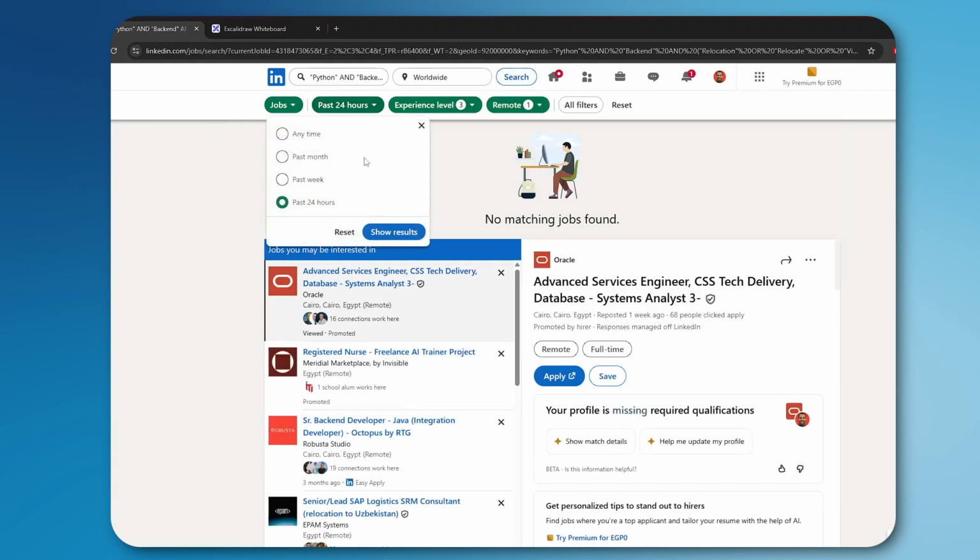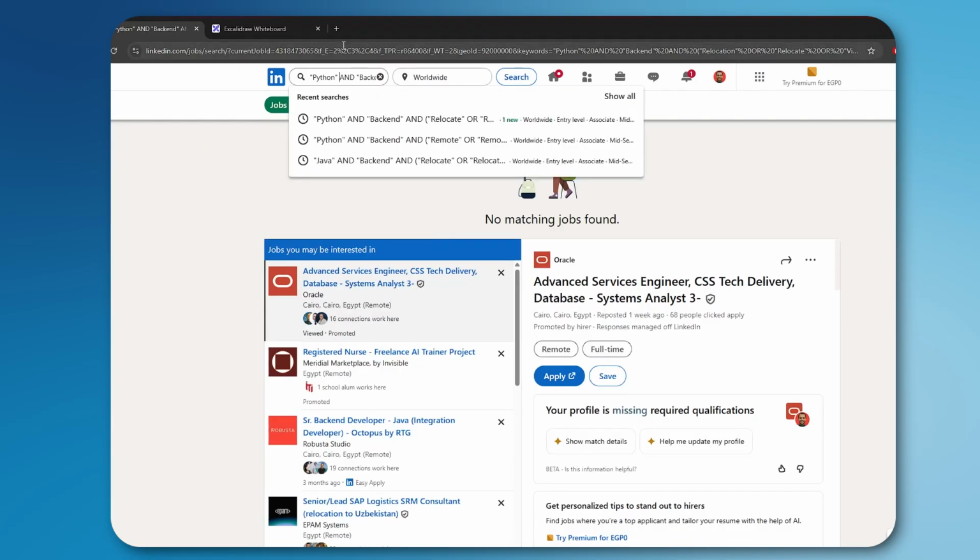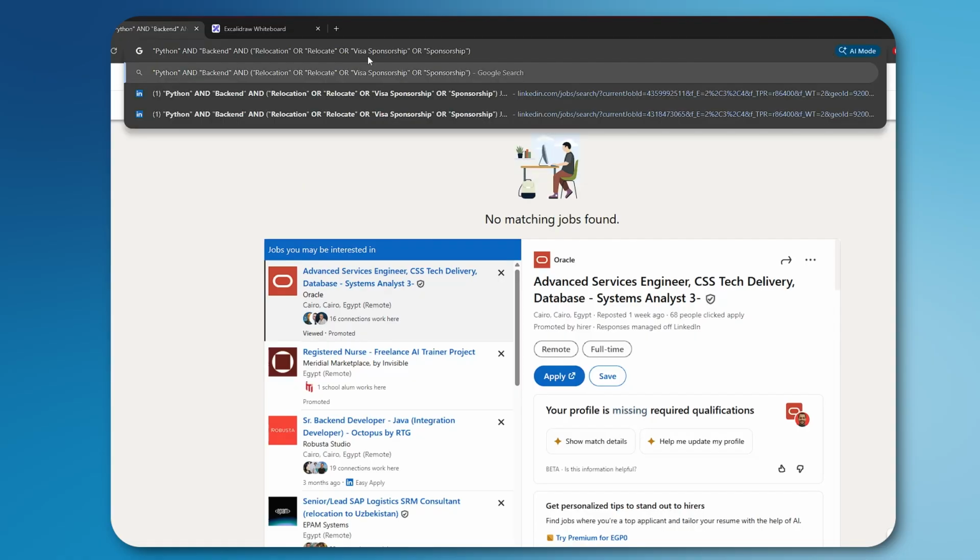So let's take all this and paste it here. Search. We have no jobs in the past 24 hours. Past week is not available, past month, anytime. This search criteria is bad. So we need to make it even better. This search is not really working for us.